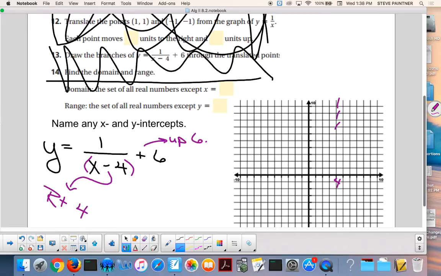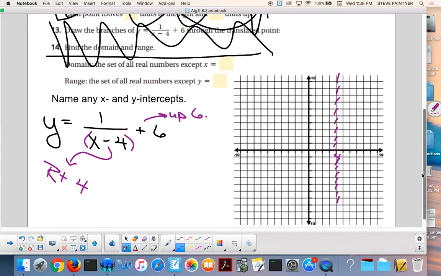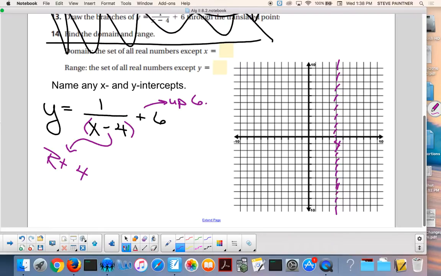This is my new vertical asymptote. It goes right down 4. Okay, so what about the x-axis? It goes up 6. 1, 2, 3, 4, 5, 6.